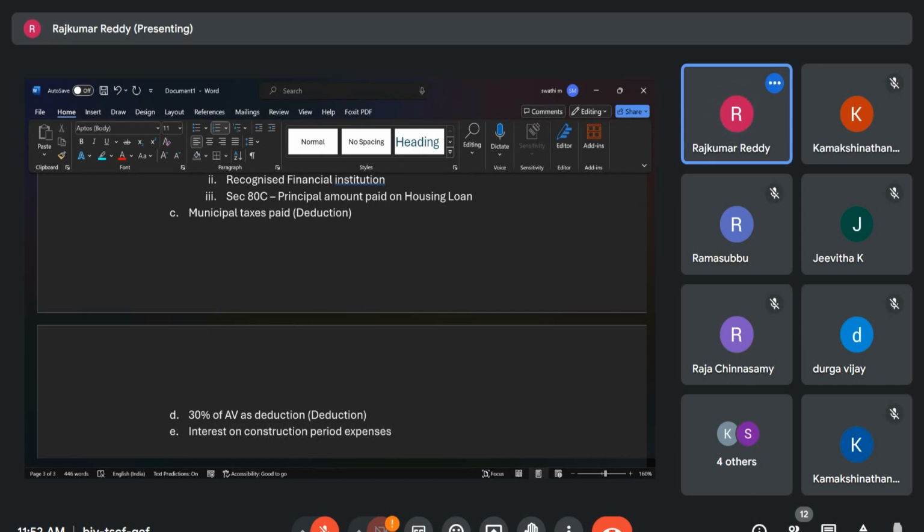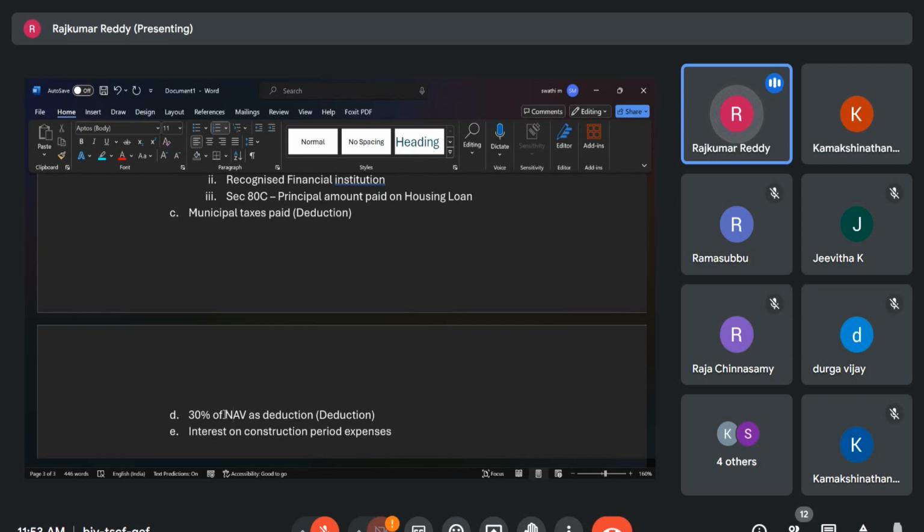Example, in 2020 you booked a flat and only in 2023 we got the possession. So we are enjoying that house, whether self-occupied or let out, only from 2023. But we took the loan from 2020 onwards and we are paying the interest to the banker. So 2020 to 21, 21 to 22, 22 to 23, 3 financial years we have paid the banker interest. What about that interest?